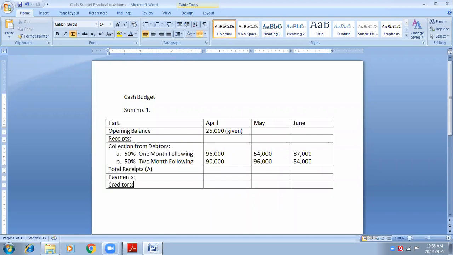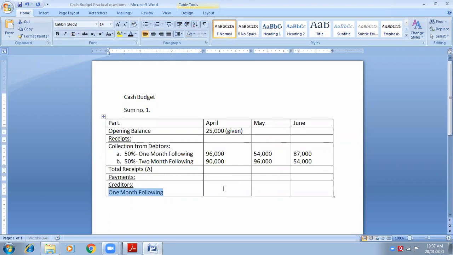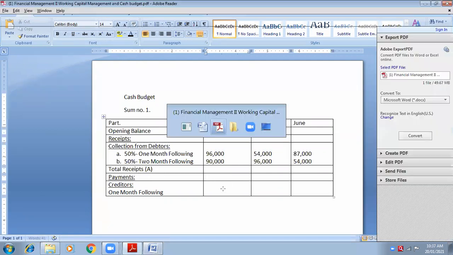So here I have to write 1 month following. Okay. Now 1 month following means what? For April. Now you are standing in the month of April. April is 1 month following of which month?